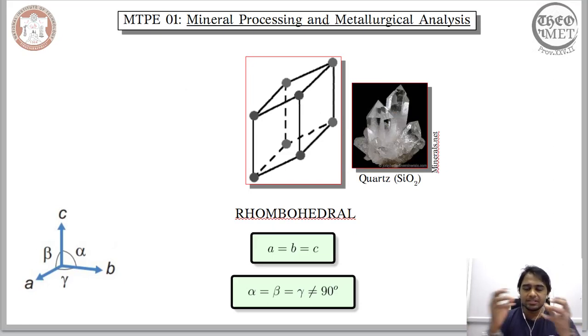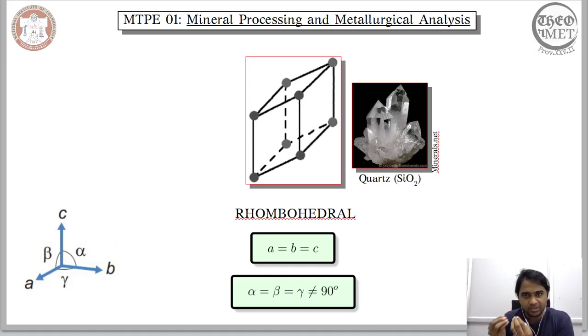So this regular arrangement of the atoms, of course, has a significant amount of influence on the behavior of the minerals. In addition to that, the way it appears in nature is also influenced by the regular arrangement of the atoms.